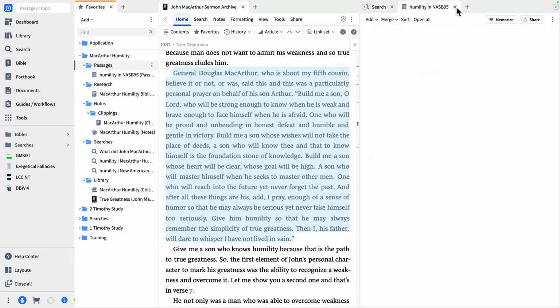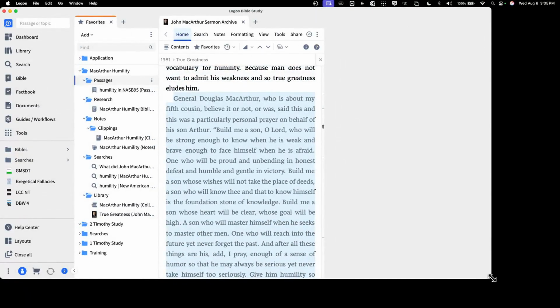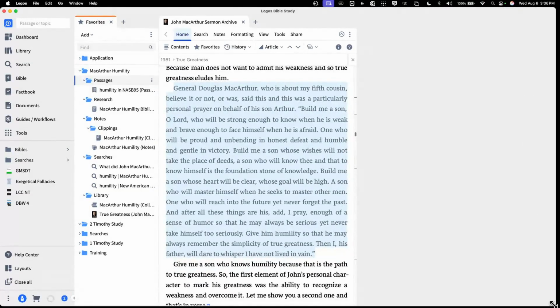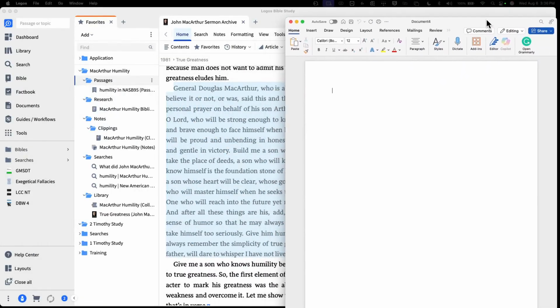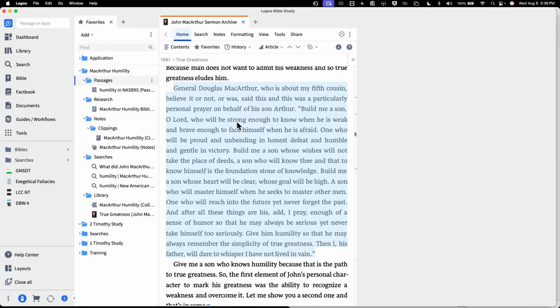Okay. Now let's start to write it. Let's go in. I'm actually going to make the screen shorter if I can. Yep, made it a little shorter. Sometimes it doesn't allow me to do that, but it did this time, so that's good. So I'm going to drag over a blank Word document. I want you to see how this works. So I'm going to put that right there. Okay. Now it'll pop back up for you.